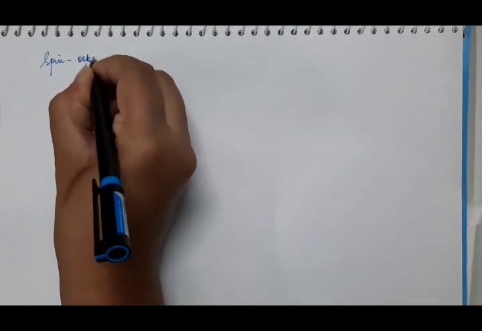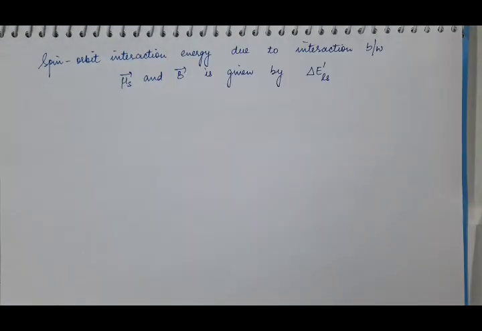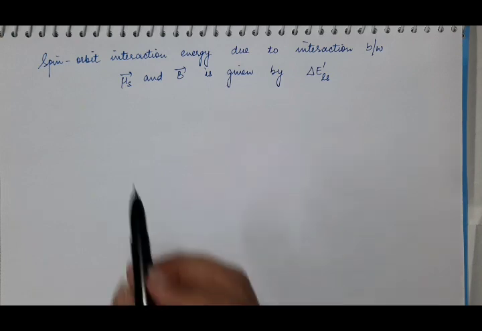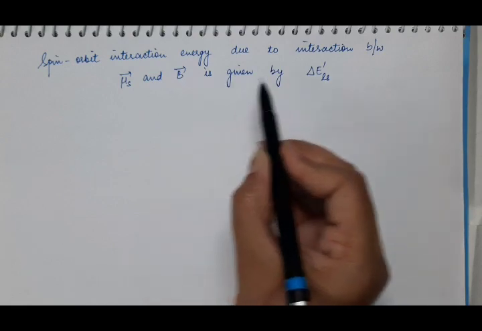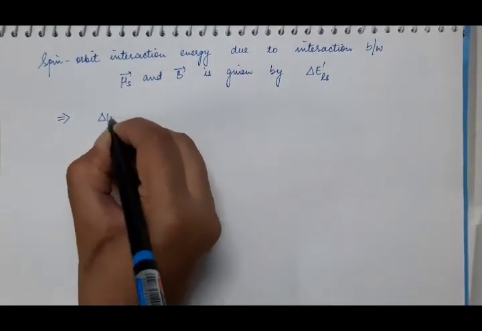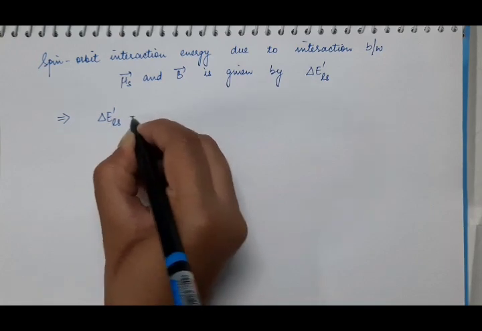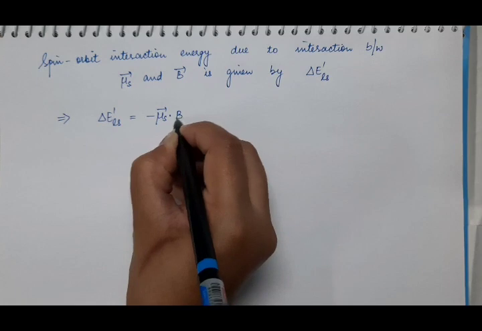So the spin orbit interaction energy, due to the interaction between the spin magnetic dipole moment vector and the magnetic field vector, is given by the negative of the dot product of these two quantities.